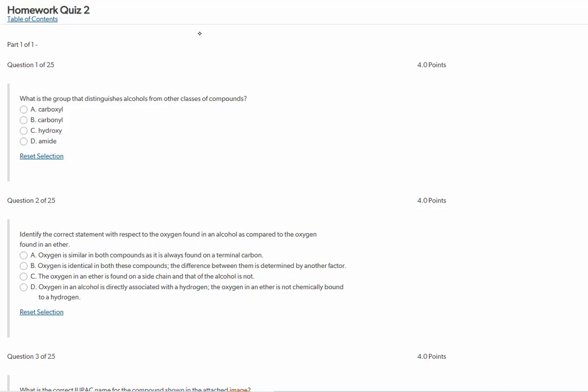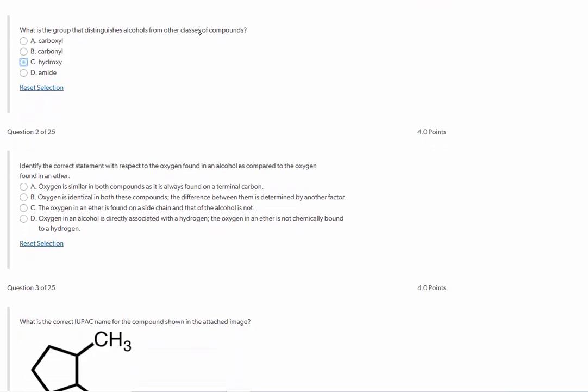Homework 2, question 1. What is the group that distinguishes alcohols from other classes of compounds? Well, the alcohol group is actually a hydroxy group. So hydroxy is going to be the answer there.